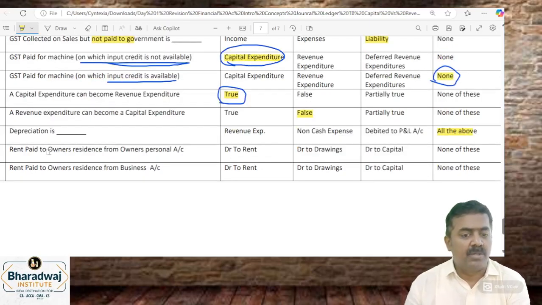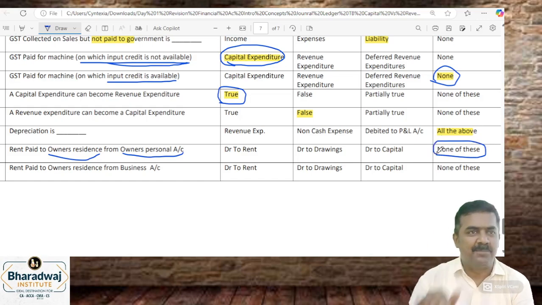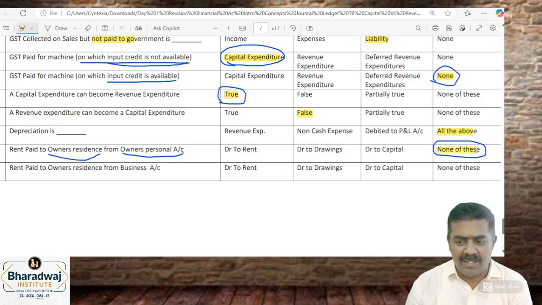Rent paid to owner's residence from owner's personal account. Who has paid the rent? The owner has paid rent for the owner's own house. None of these. It will not be recorded in books. You run a business, and you paid rent for your house from your own pocket, would we record that in the business? It will not be recorded at all.